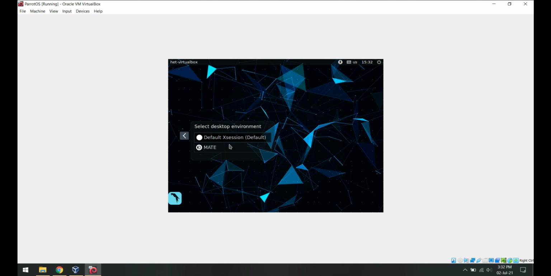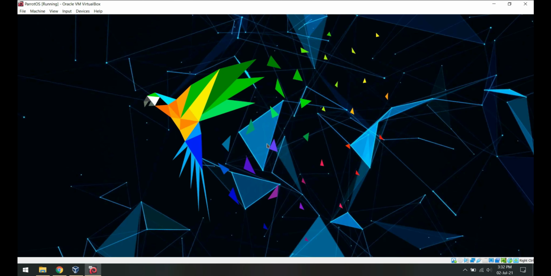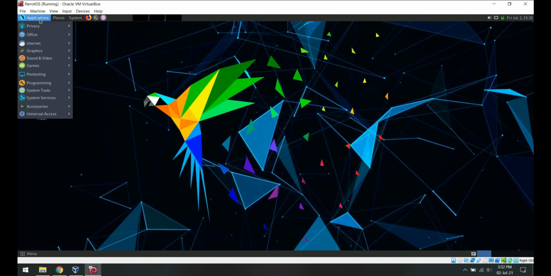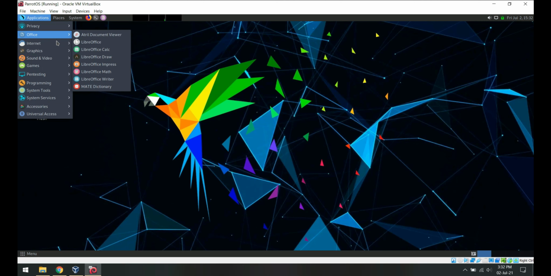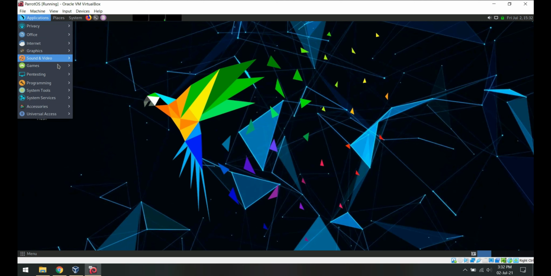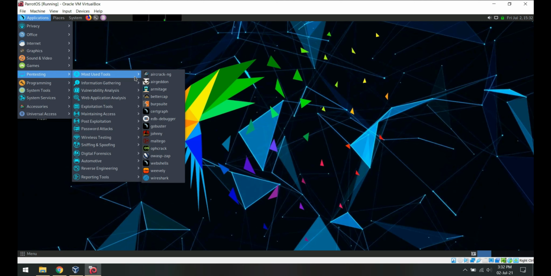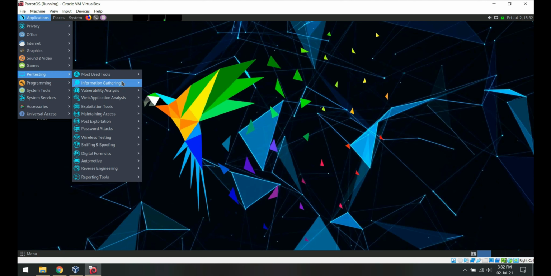Here it shows the desktop environment we're using. We can even install other desktop environments and change them from here. Maybe we'll see that in other videos. Now that we've installed the OS, we can find all the tools and features ready to be used. Kali Linux is another famous alternative to Parrot, but this tool called Airgeddon is not present in Kali by default. Both the OSs have their own benefits. You can check out all these tools later.